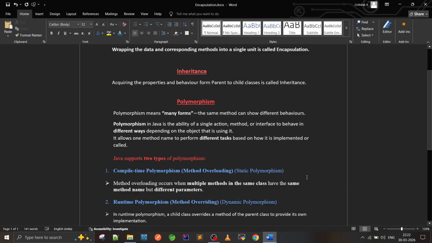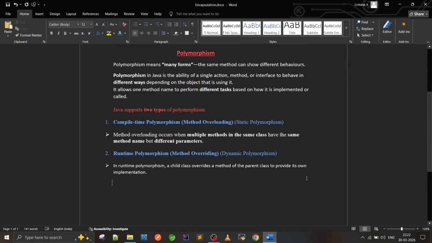Polymorphism in Java is the ability of a single action, method, or interface to behave in different ways depending on the object using it. It allows one method name to perform different tasks based on how it is implemented or called. Java supports two types of polymorphism.